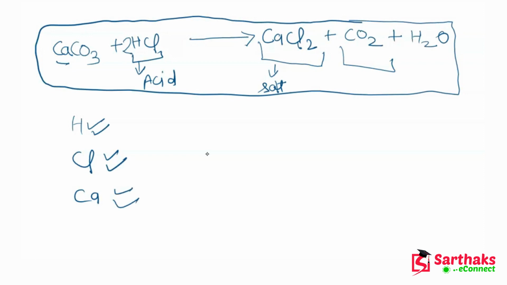Now if I talk about the carbon atom, here carbon is 1, and on the product side carbon is also 1. That's why carbon is balanced. Now let's talk about oxygen. Here oxygen is 3, and here you can see that 2 plus 1 becomes 3. So here also oxygen is 3. So now this equation is balanced.